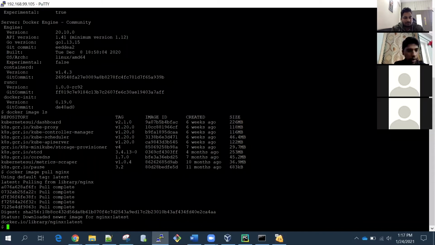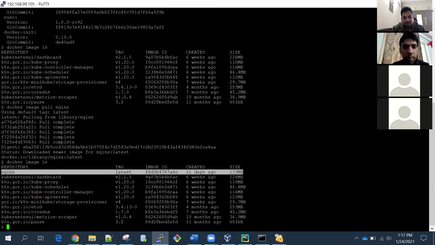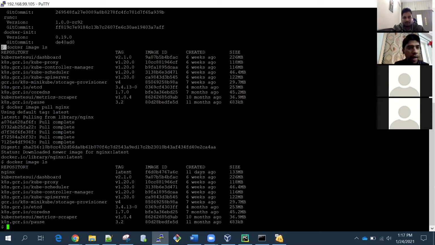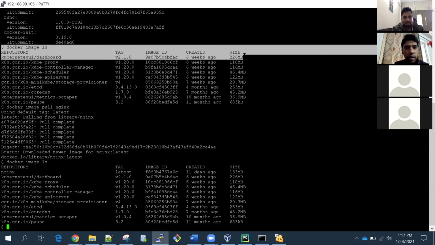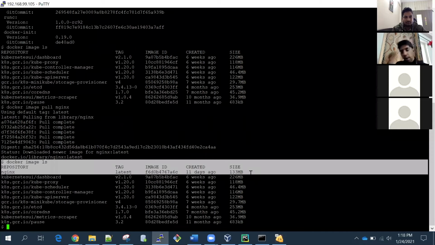So I have downloaded the image of Nginx, and Docker is already there on my system. Now if I do docker image ls, you can see Nginx is downloaded. It's 133 MB. Earlier it was missing. If you see the prior command, there was no Nginx. Then we downloaded it using docker image pull nginx, and now the Nginx image is here. So Docker is there, the image is here, and now we can run an Nginx container.